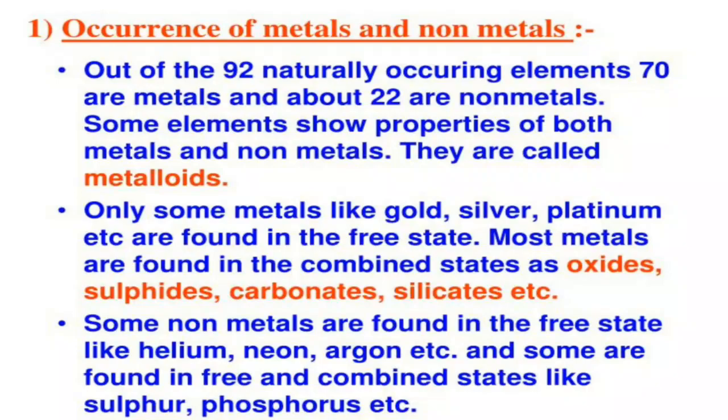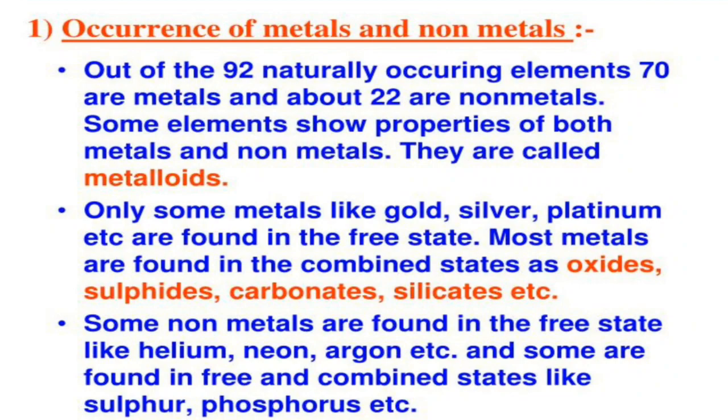Now we are going to see the occurrence of metals and non-metals. Out of the 118 elements discovered till now, of the 92 naturally occurring elements, 70 are metals and 22 are non-metals. Some elements show properties of both metals and non-metals, and we call them metalloids.